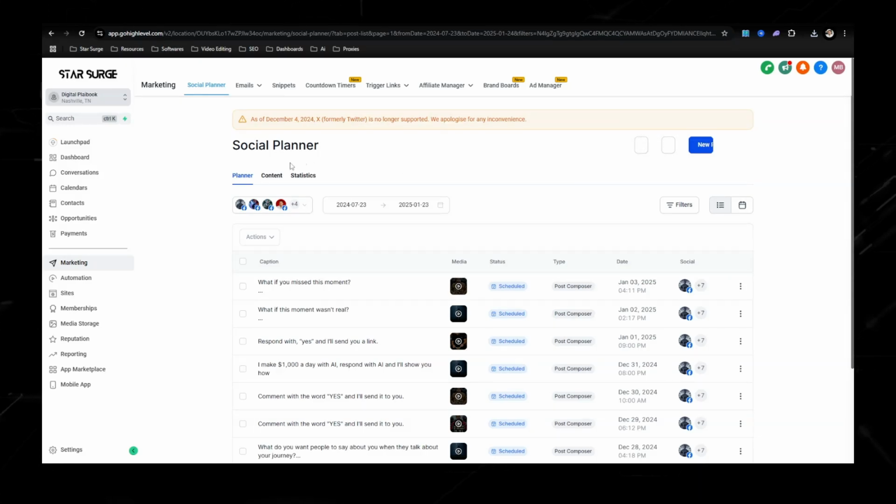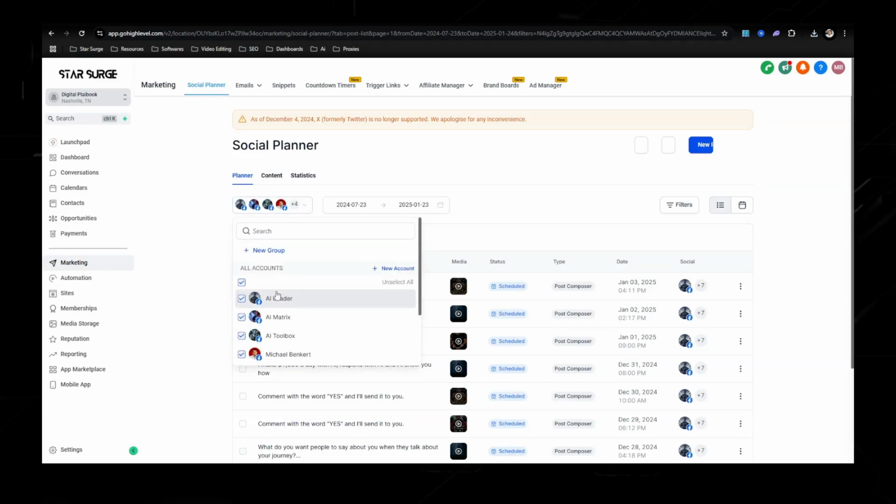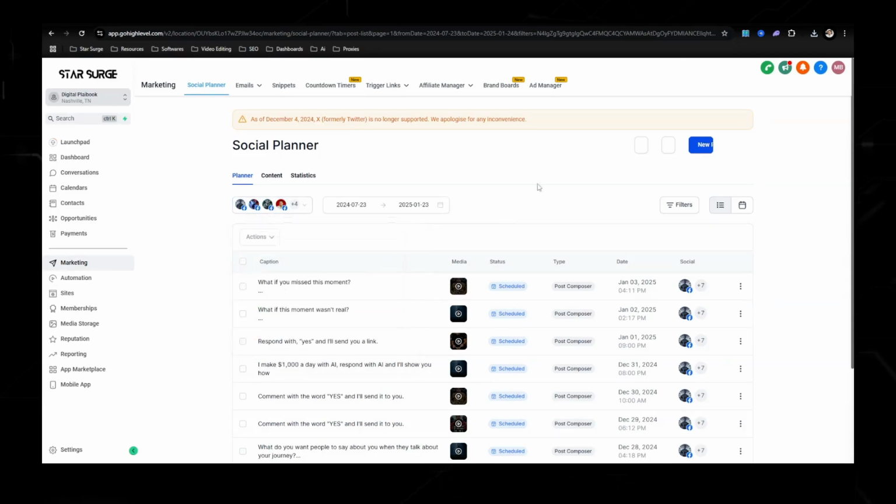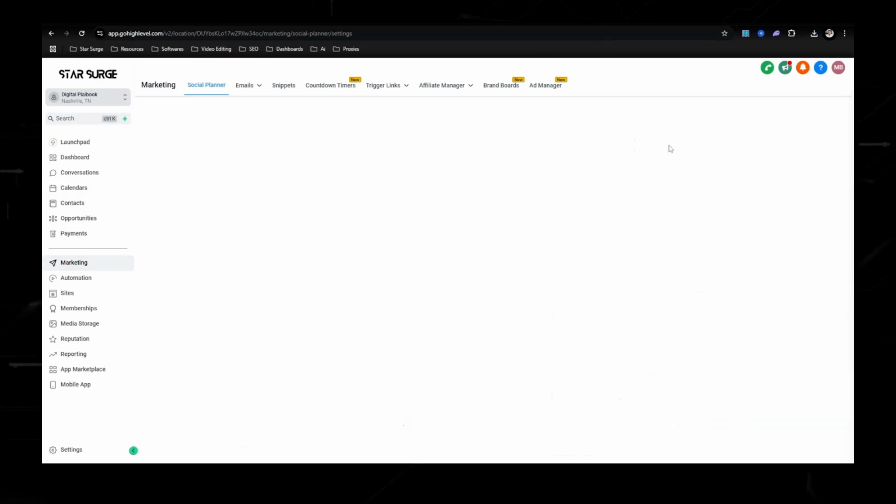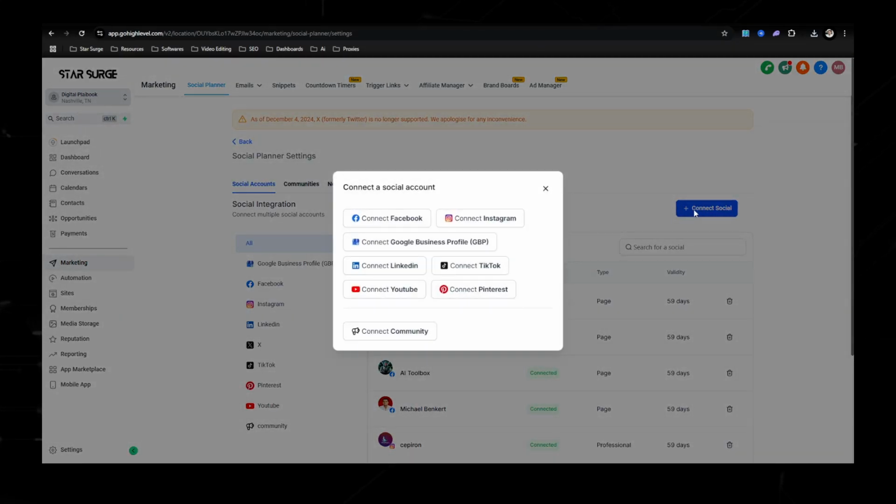So this is the social media planner right here. As you can see, these are the different social media accounts I have. Yours isn't going to look like this. It's going to be completely blank. You're just going to go up here to settings. You want to connect your social media accounts, and I would connect YouTube, Instagram, Facebook.